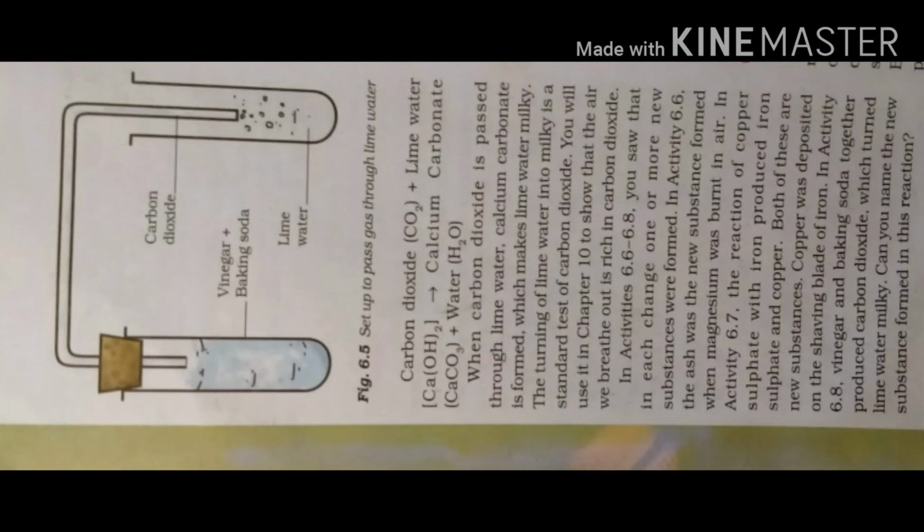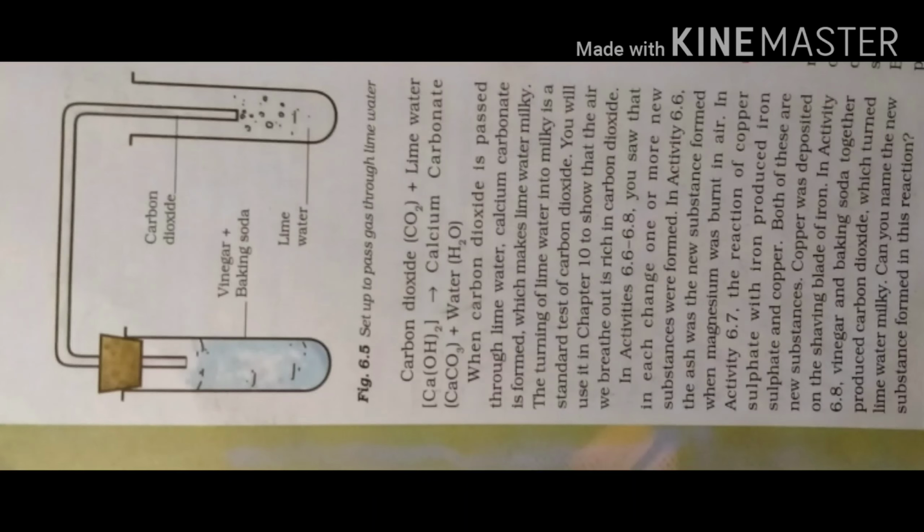In activity 6.7, the reaction of copper sulfate with iron produced iron sulfate and copper. Iron sulfate was formed and copper got deposited on the blade. Both of these activities form new substances.